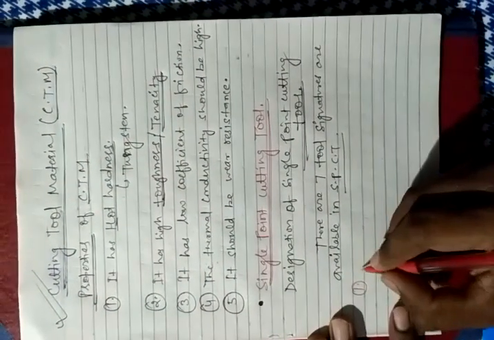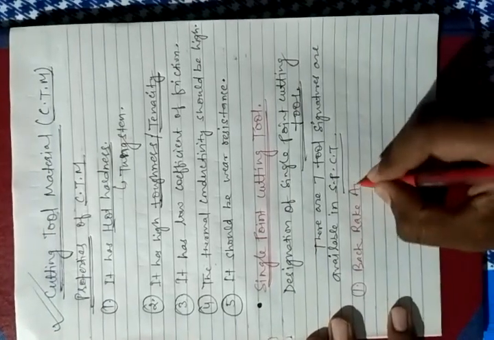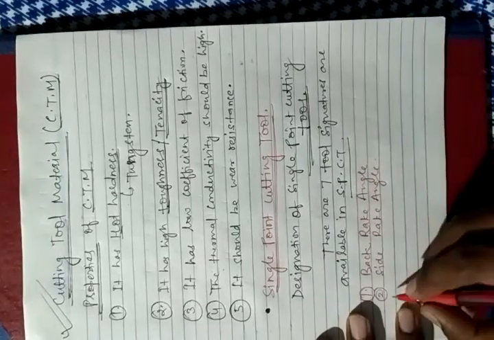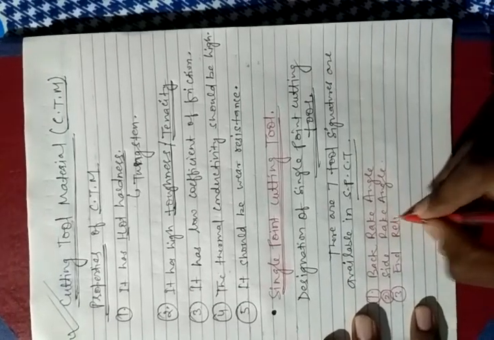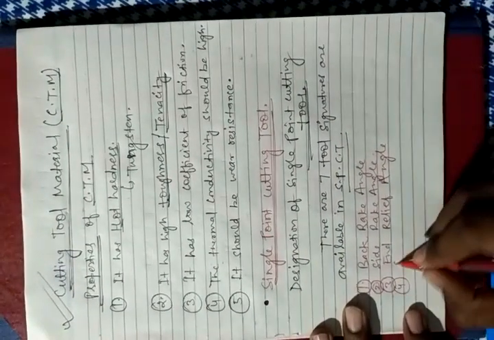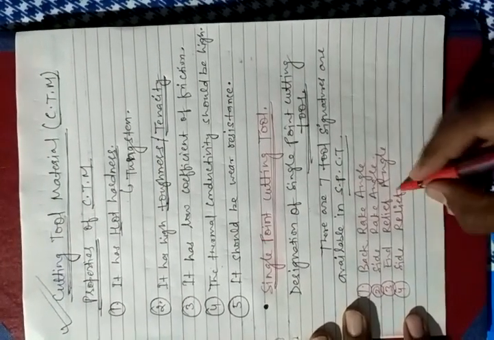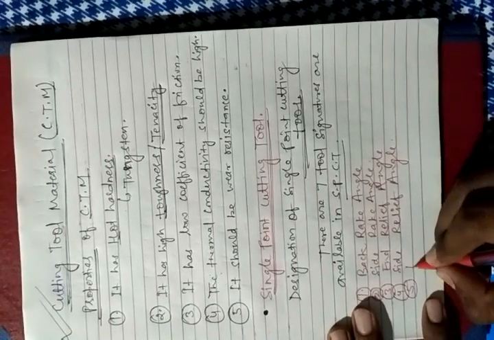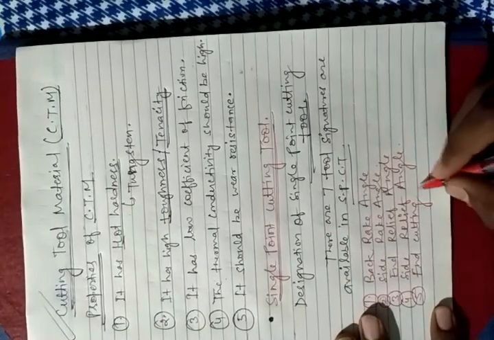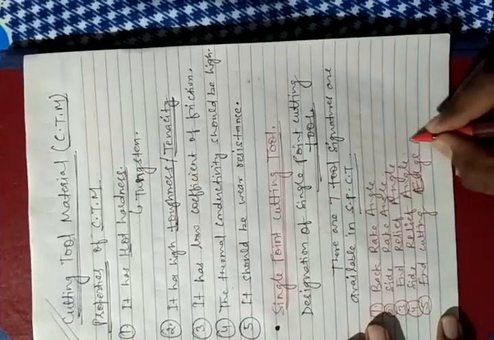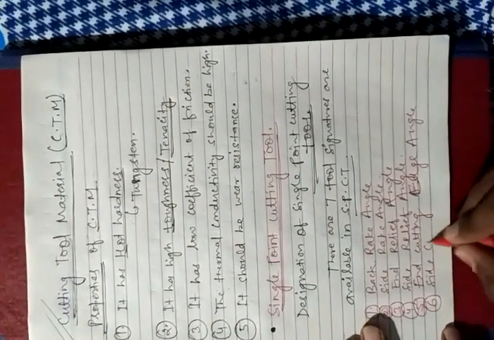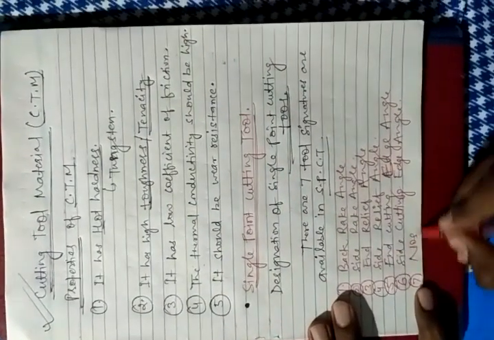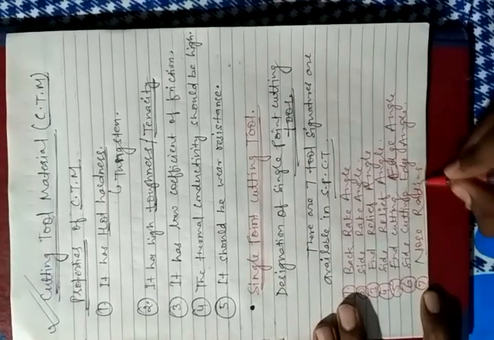The first one is back rake angle, the second one is side rake angle, the third one is end relief angle, the fourth one is side relief angle, the fifth is end cutting edge angle, the sixth one is side cutting edge angle, and the last, seventh one is nose radius.